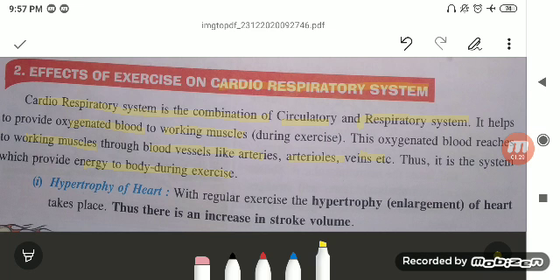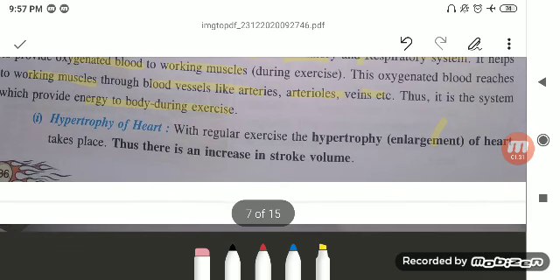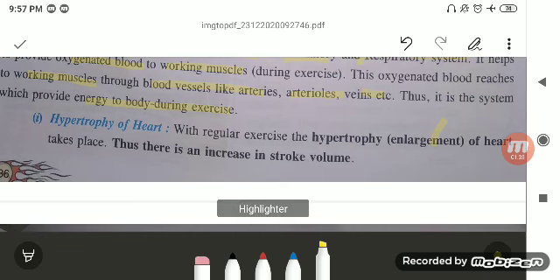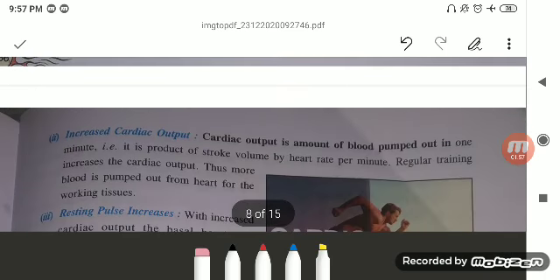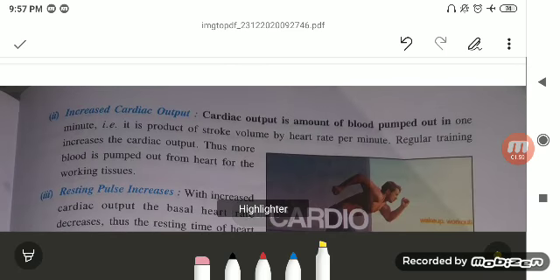So what effects are they going to have? First is hypertrophy of the heart. With regular exercise, hypertrophy, meaning enlargement of the heart, takes place, and thus there is an increase in the stroke volume. Stroke volume means the blood given out through the ventricles in one cardiac cycle, that is one heartbeat. The next is increased cardiac output.